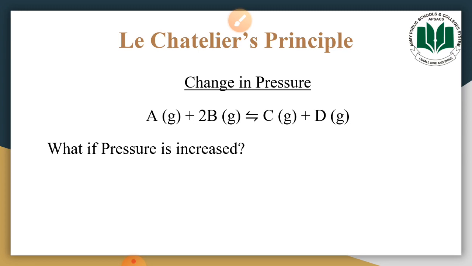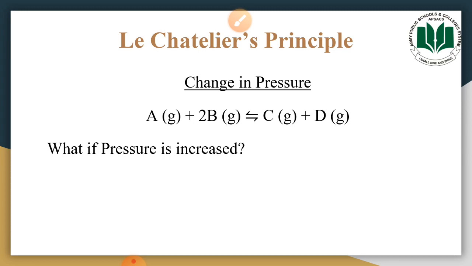Now Le Chatelier's principle says that whatever change is brought in the reaction mixture, the chemical system will oppose that change. So if we are increasing the pressure, the chemical system would try to decrease that pressure. Now how would it decrease that pressure?